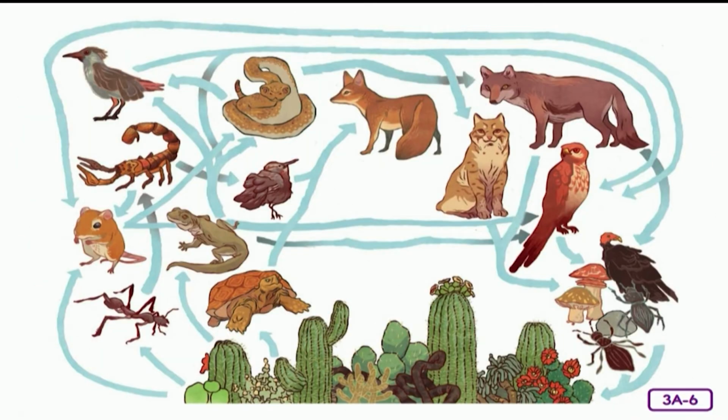The kangaroo rat eats desert plants. Next, the snake eats the kangaroo rat. Then the coyote eats the snake.